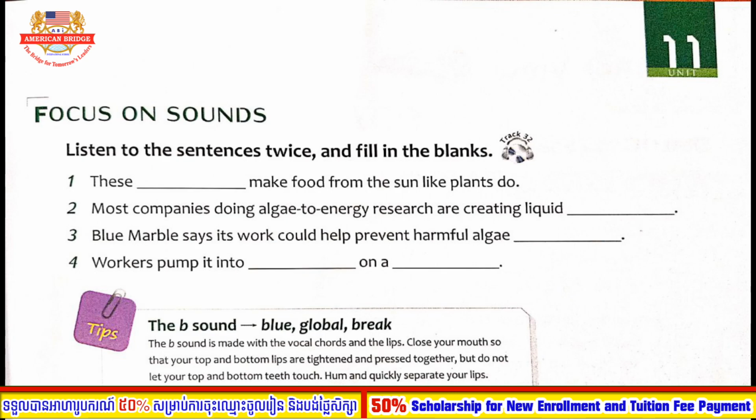Number 3. Blue Marble says its work could help prevent harmful algae blooms. Number 4. Workers pump it into bags on a boat.